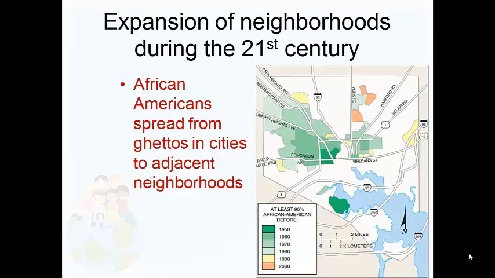All right, and last, the expansion of neighborhoods. So African Americans spread from ghettos in these cities to adjacent neighborhoods or surrounding cities. If you take a look at the map here on the right, you can see where African American settlement first started and then where it spread out thereafter from 1950 to the year 2000. Take a look at that real quick.